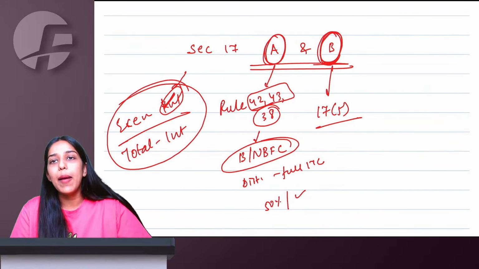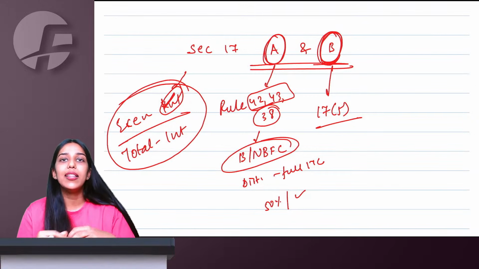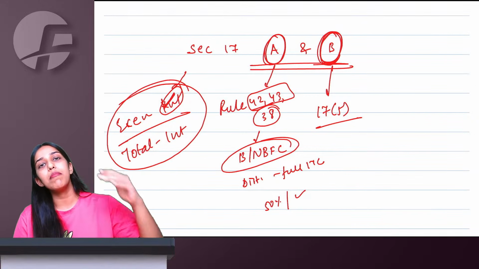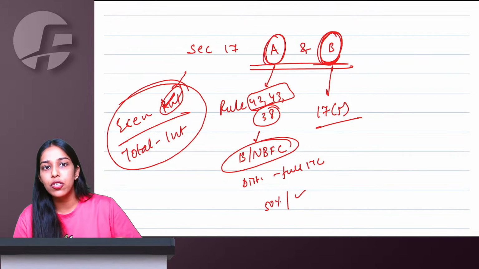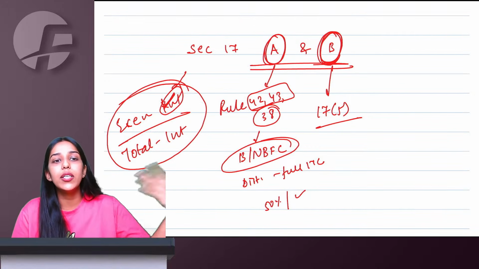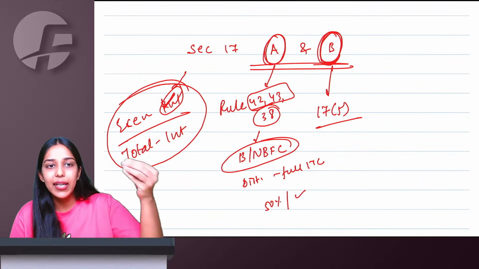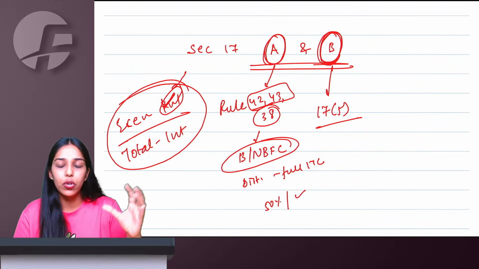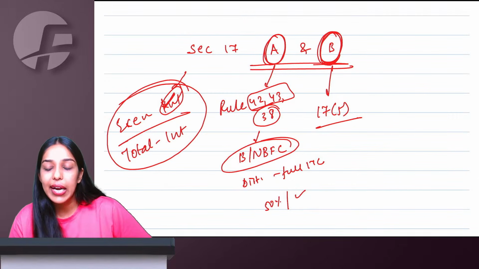Right, ma'am. And for capital goods, once you take full ITC and then divide it by 60 for 60 months, because the useful life of capital assets in GST is 60 months, 5 years for all. So every month for 60 months, you will keep doing reversals, multiplying by exempt upon total turnover, and you will keep reversing the ITCs.